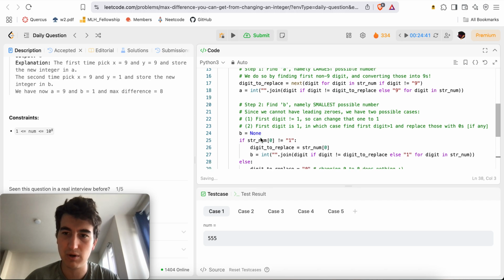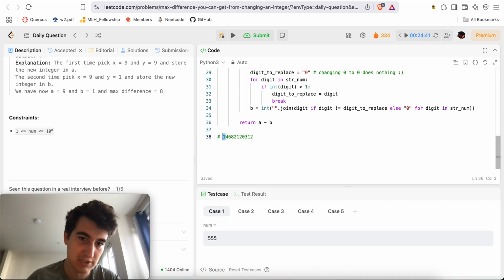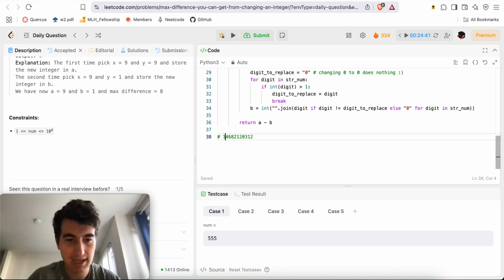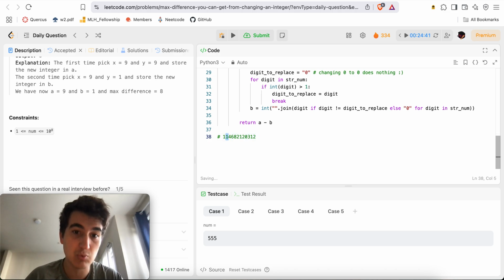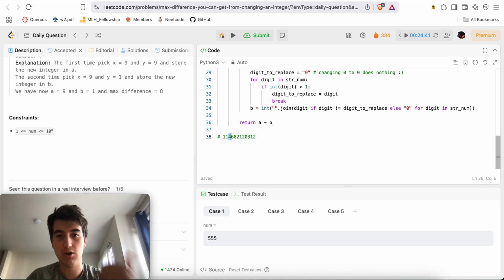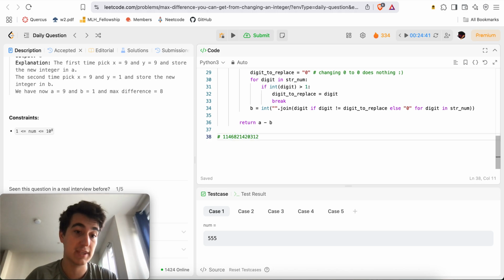Otherwise, if the first digit is 1, then we need to be a little more clever. I can't change it to a smaller number like 0, because I cannot have leading zeros. So I need to do the next best thing and find the first non-1 digit afterwards that I can change to zeros. In this case, it would be this 4. If there was another 1, I couldn't edit it, because I would also be editing this one. So I need to find the first non-1 character, in this case 4, and replace all instances of 4 with zeros.